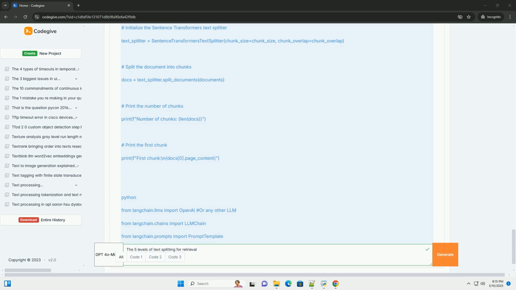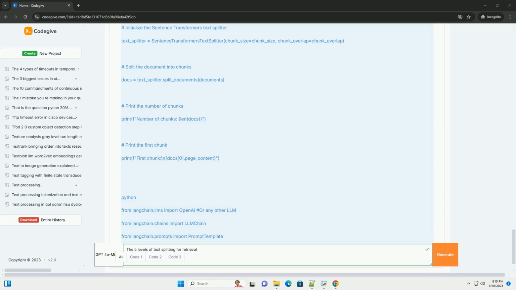Iterate and evaluate: test different splitting strategies and evaluate their impact on retrieval performance using metrics like precision, recall, and F1 score. Fine-tune: adjust the parameters, chunk size, overlap, to optimize performance.